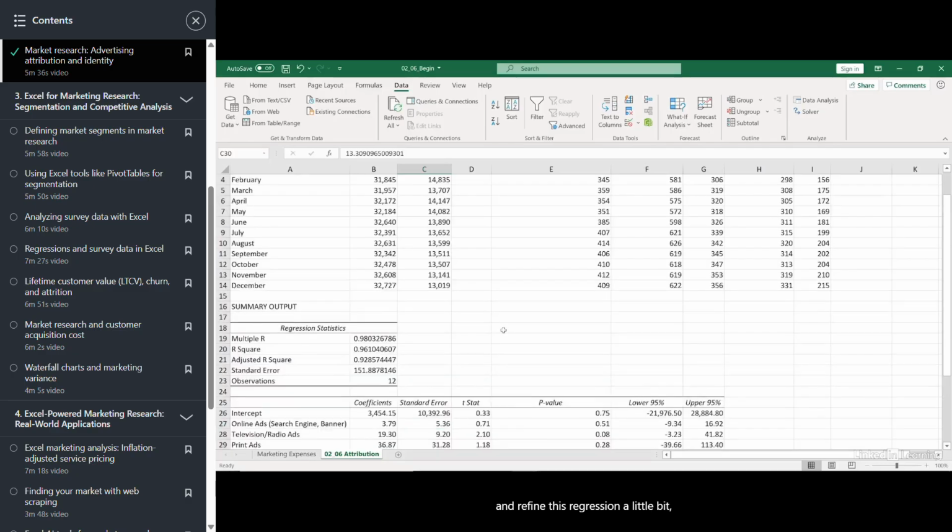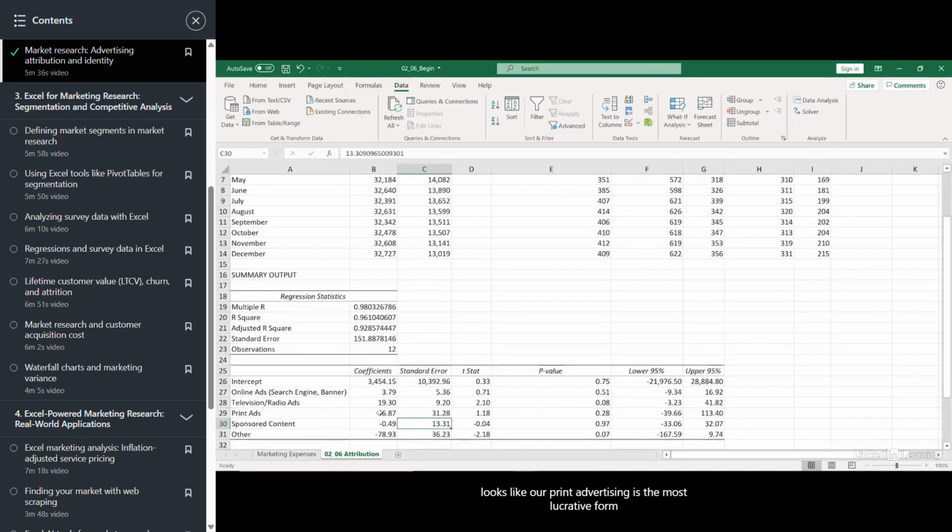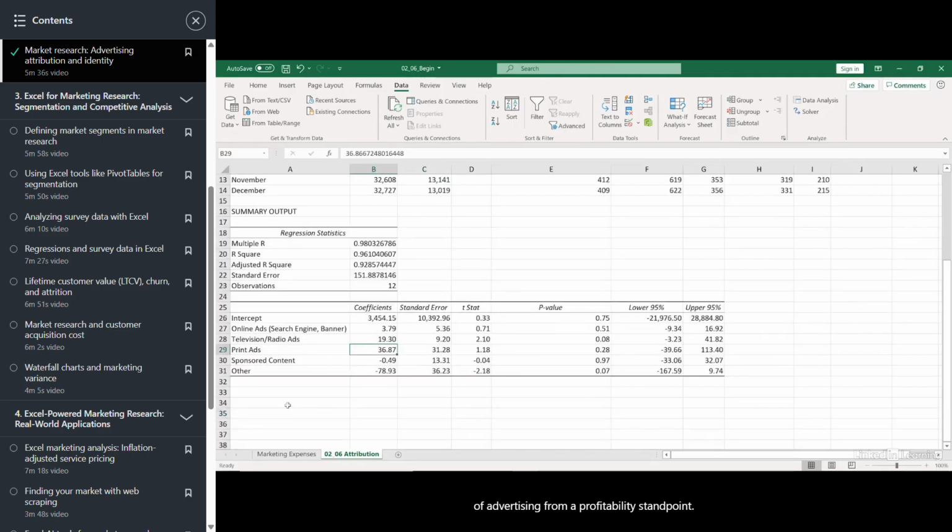Now, we can certainly go through and refine this regression a little bit. But what this is showing us more than anything else, at least for the limited set of data that we've got here, looks like our print advertising is the most lucrative form of advertising from a profitability standpoint. I could go through and rerun this based on sales as well if I want to understand not just which incremental advertising is driving profitability, but which is specifically driving sales.